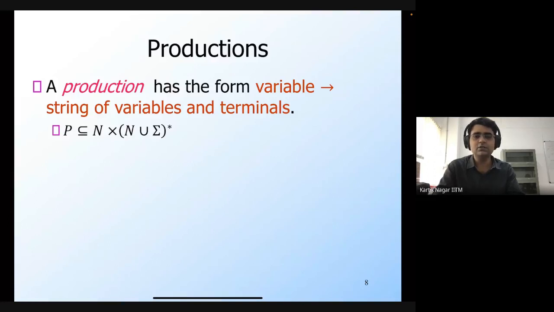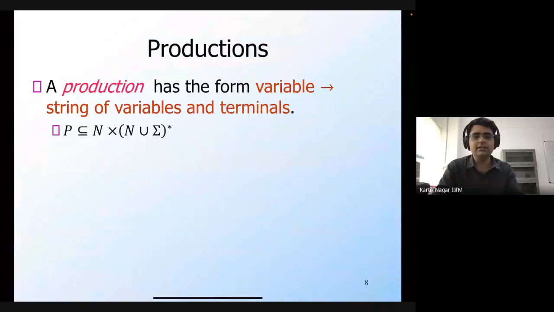The idea is that whatever is on the right hand side, which we also call the body of the production, those strings are also present in the head of the production. Whatever strings I can generate from the body of the production are also associated with the variable in the head, the left hand side of the production.